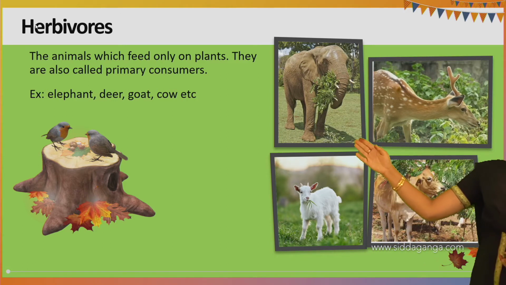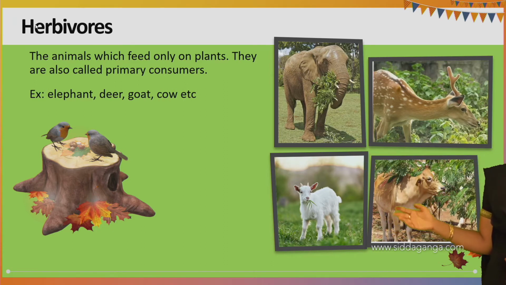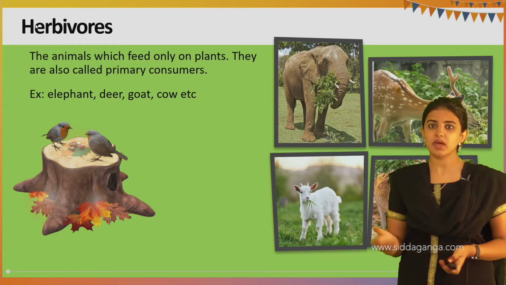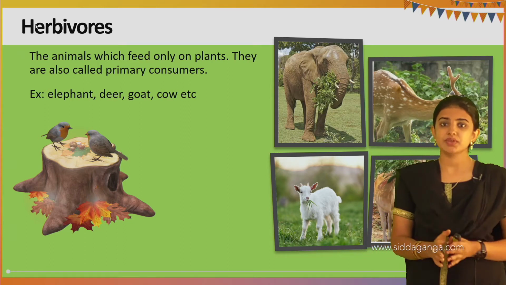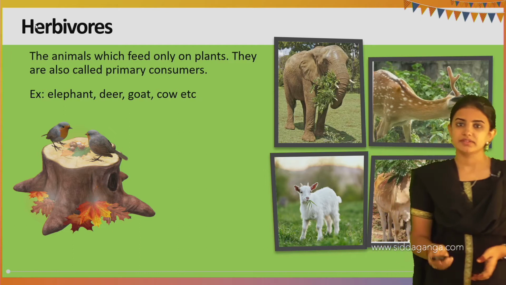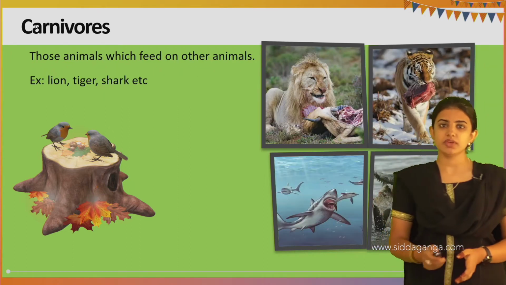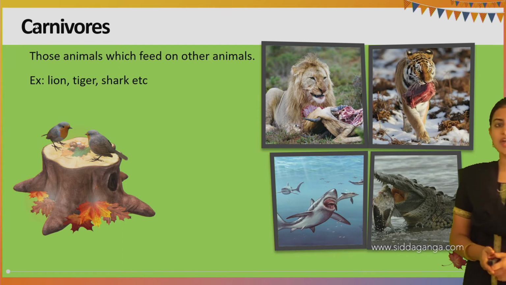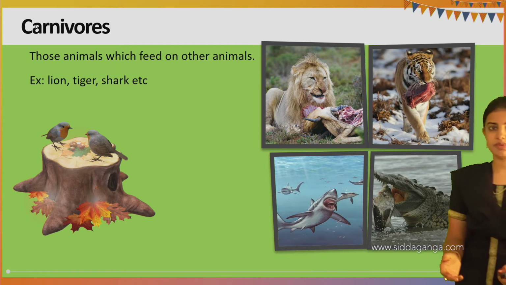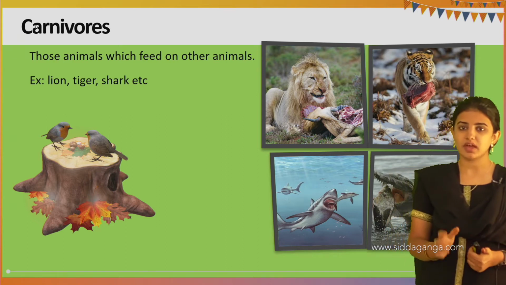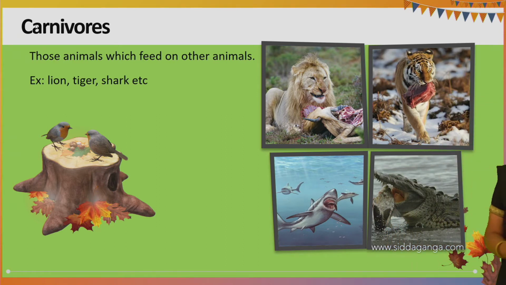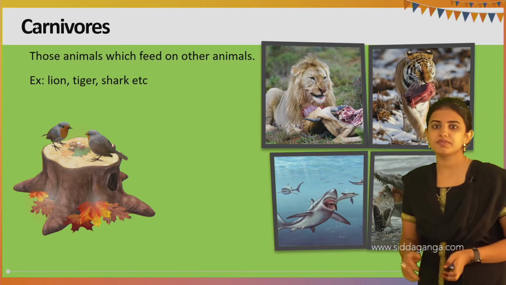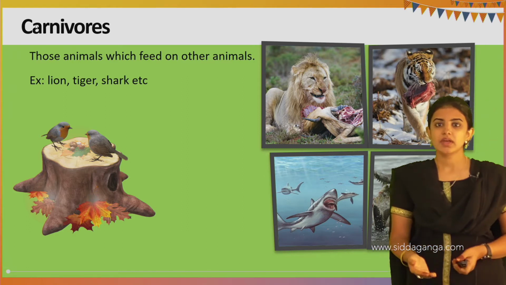Examples of herbivore animals are elephant, goat, sheep, deer, cow, etc. These animals feed on the plants as well as plant products, and such animals are called herbivore animals. The next one is the carnivore animal. See, a carnivore animal usually feeds on other animals. Examples of carnivore animals are the lion, tiger, even the shark, crocodile. These are examples of carnivore animals, which depend on the herbivore animals.